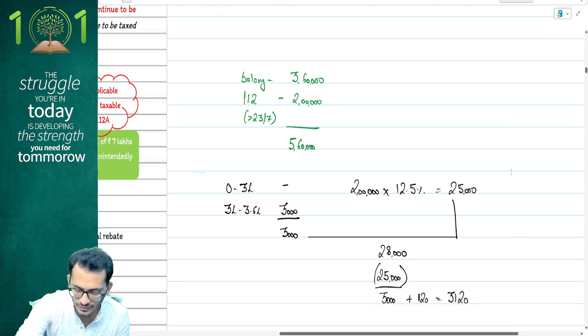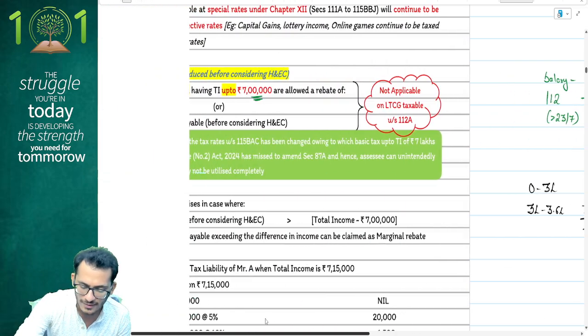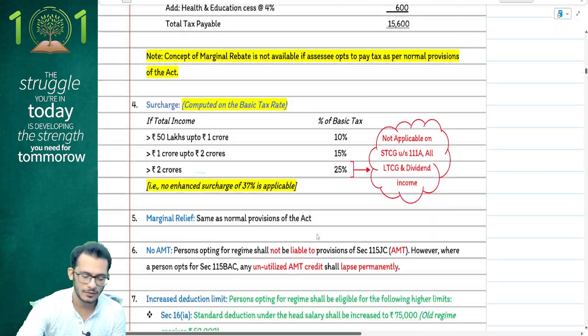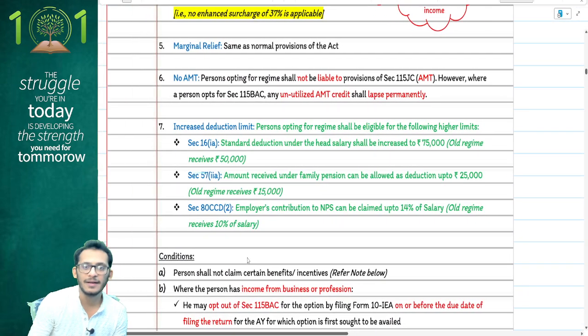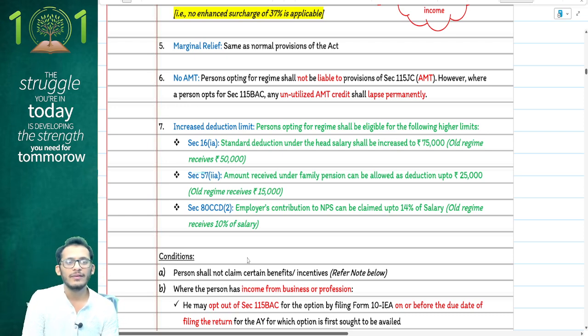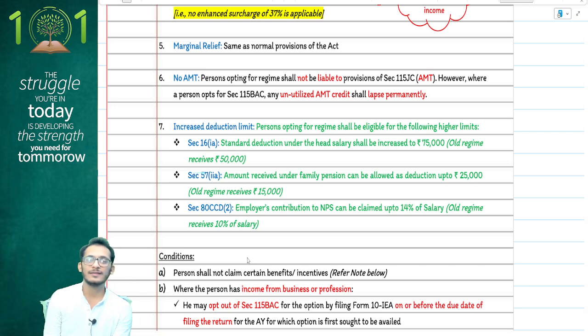What other changes do you have, people? In the default tax regime, for the first time, income tax has introduced two special benefits. Normally one would say the default tax regime is chosen in order to let go of benefits. For the first time, income tax has realized that they have to give additional benefits in order to attract more people to the default regime. What are the additional benefits, people?